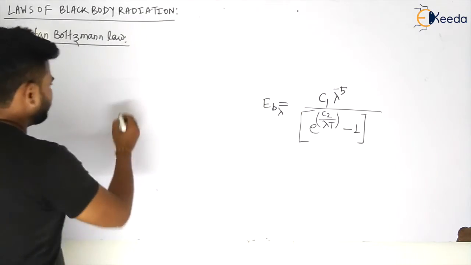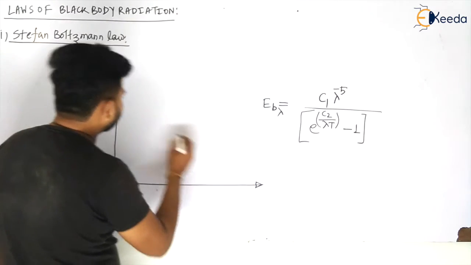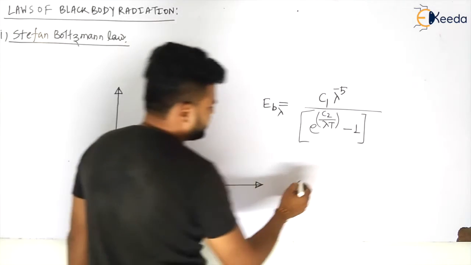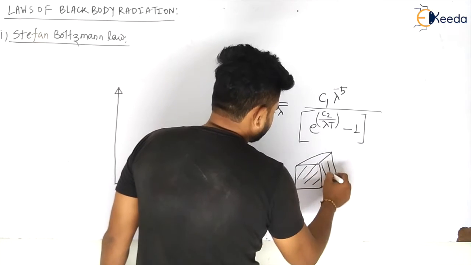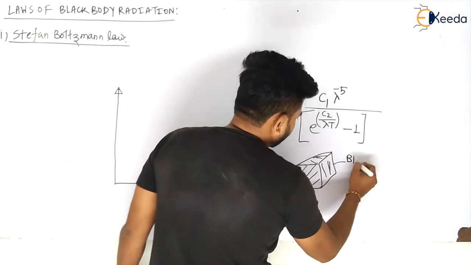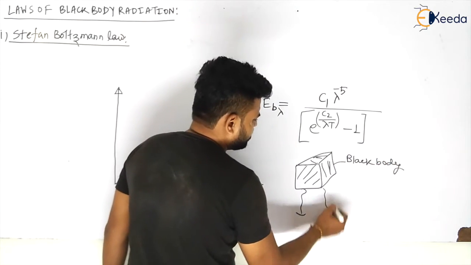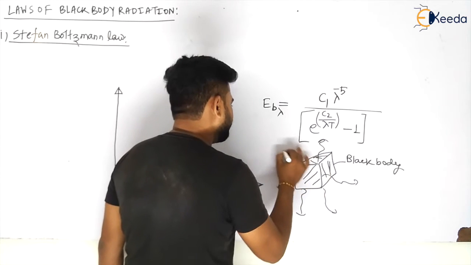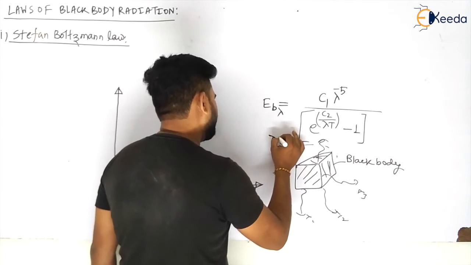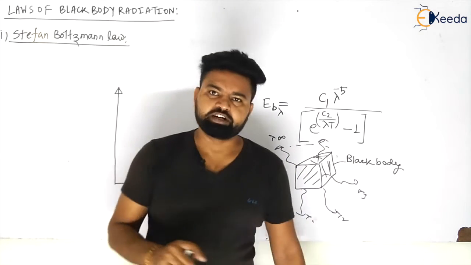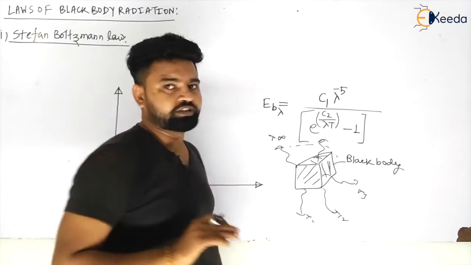Let us say I have a black body, my dear students, and it is emitting radiation from different surfaces at different wavelengths, lambda 1, lambda 2, lambda 3, and up to lambda infinite, in all directions.